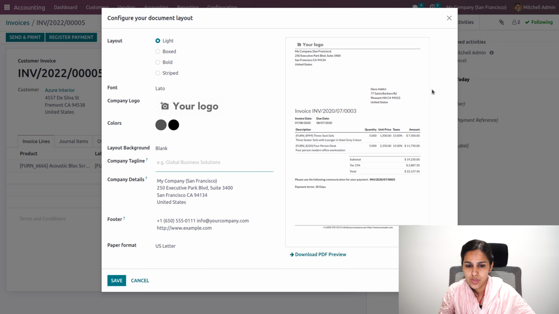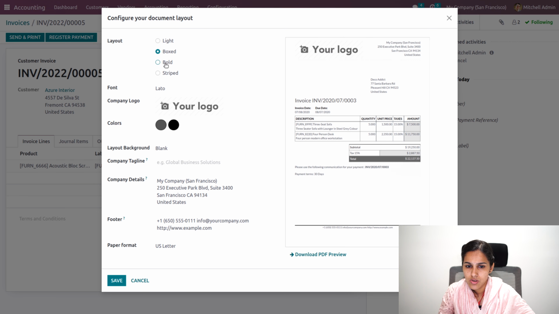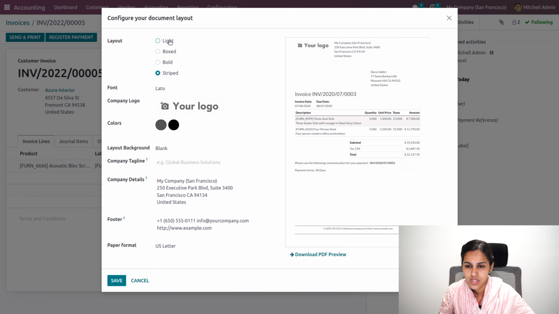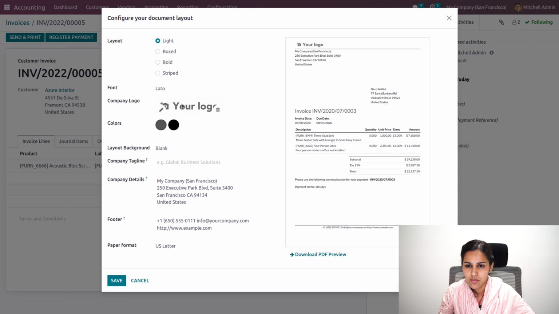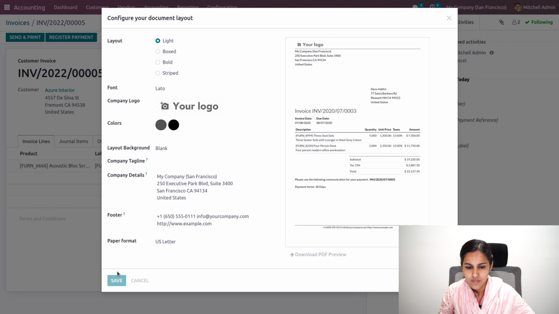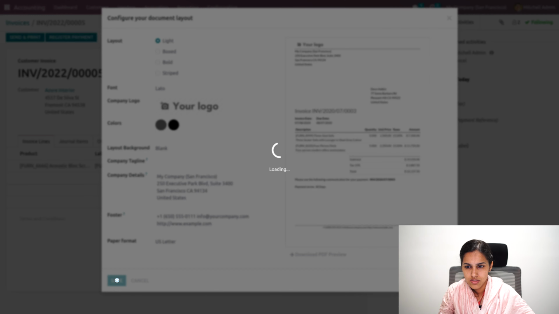So this will be the document layout, where you can change the layout to boxed, bold or striped, and you can choose any one of these, and also the font type. You can even change the logo that appears here, and the color and the layout background. Also you'll be able to add the tagline and the company details that will appear along with the logo, and the footer information and the page format. Okay, you can also download the page preview. So I'm saving this. This will be the document layout that will be sent to the customer. Okay, so let's save.